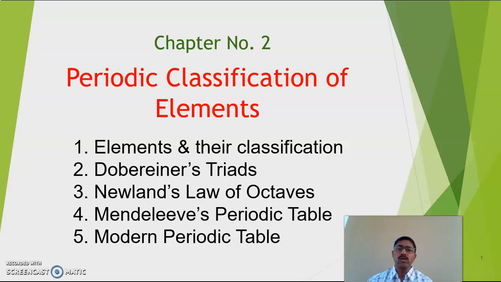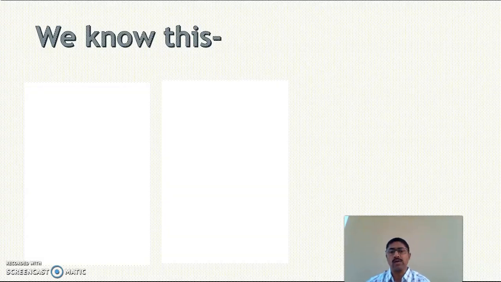Students, today we are going to study Science Chapter 2 for 10th Std, Periodic Classification of Elements. मूलद्रव्यांचे आवर्ती गुणधर्म. In this chapter there are 4 subpoints: elements and their classification, Dobereiner's triads, Newland's law of octaves, Mendeleev's periodic table, and very important, that is modern periodic table.